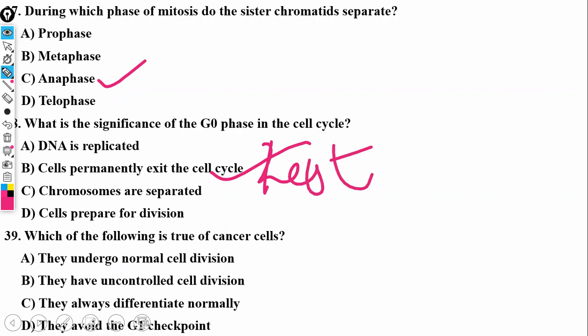Which of the following is true of cancer cells? Number one, they undergo normal cell division. That is very, very untrue. In fact, it's the opposite that is true. They undergo uncontrolled cell division. All right, that will be the answer for that. Let's go to the next one.